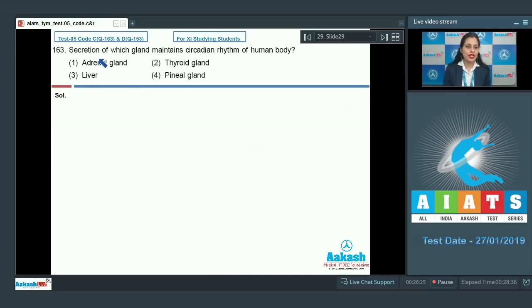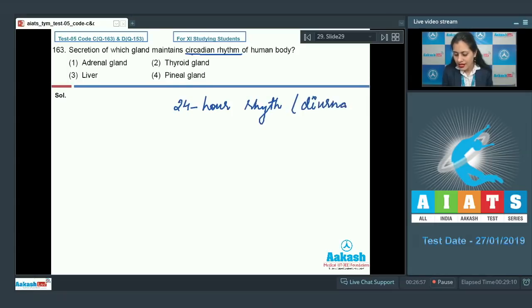Question number 163. Secretion of which gland maintains circadian rhythm of human body? And the options are adrenal gland, thyroid gland, liver and pineal gland. And we know that circadian rhythm of human body, also known as 24-hour rhythm or diurnal rhythm of our body, is maintained by a hormone known as melatonin.